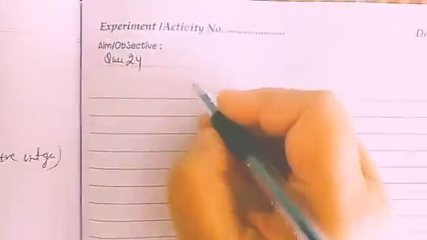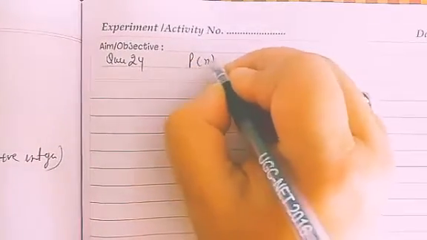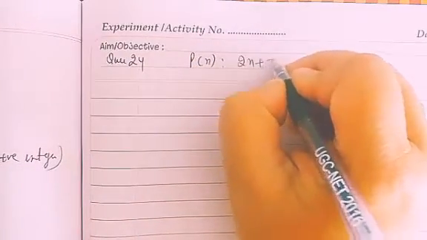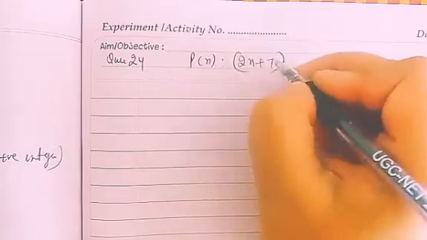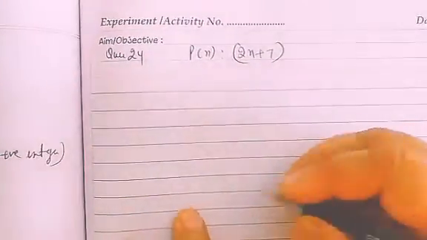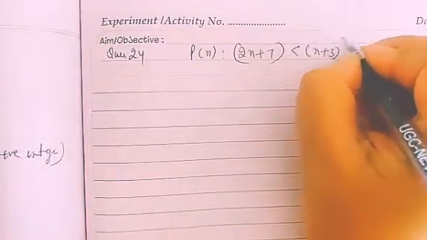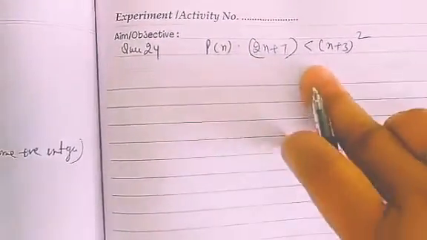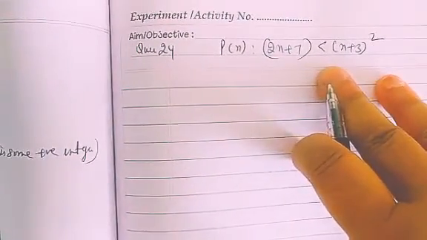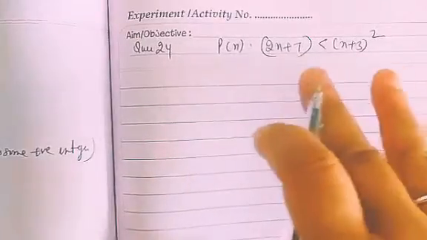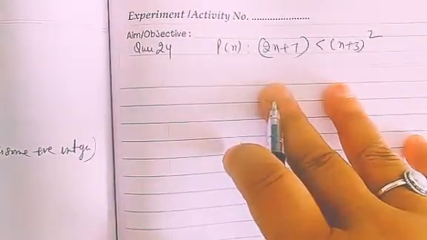Question number 24 is: solve by induction. Okay. 2n plus 7 is less than (n plus 3) whole square. Okay, students, be careful. In case of equality questions, we have to do in some other manner. In case of these inequality questions, we have to go by some other manner. Okay. So I'll just explain side-wise the first question that is there, I think this one, number 18, before